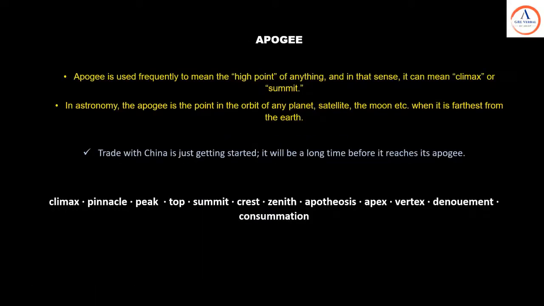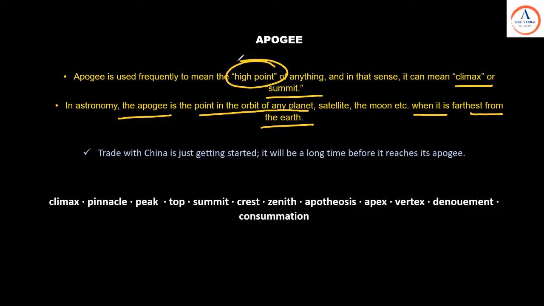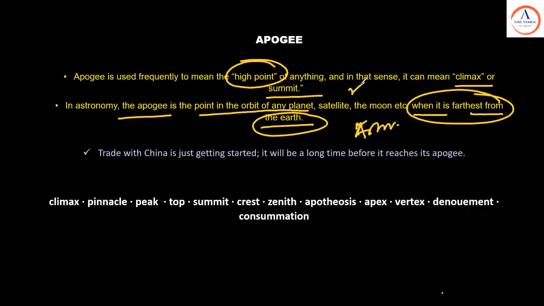Apogee. Apogee is usually used frequently to mean the highest point or anything, or in that sense it can mean the climax or the summit. In astronomy, apogee has got a different meaning altogether. The point in the orbit of any planet or the satellite of the moon when it is the farthest from the earth. The opposite is perigee, so that's apogee. Apogee has got two meanings, basically the highest point and the farthest from the planet. So this is an astronomy kind of meaning, and this is the one we use in general language.